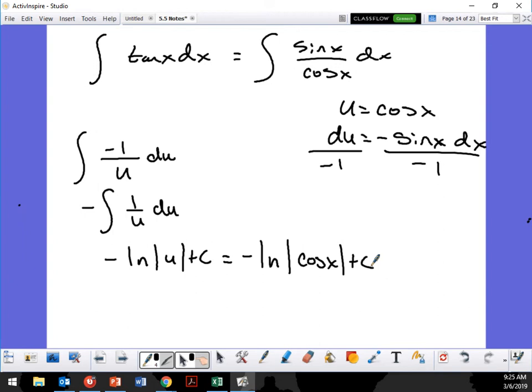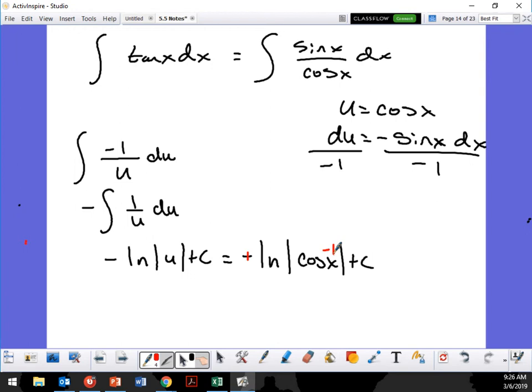So there's one of my answers, right? But there's a negative in front. What can I do with that negative to make the ln positive? Move it to the inside. I'm going to show you guys using this. Can we do it inside of the absolute value? Yeah.